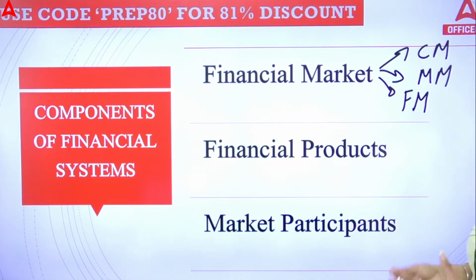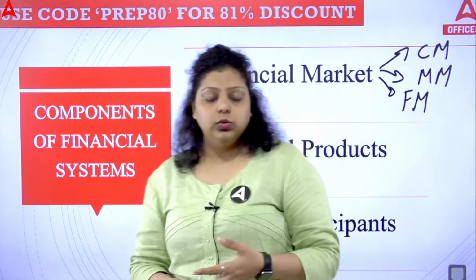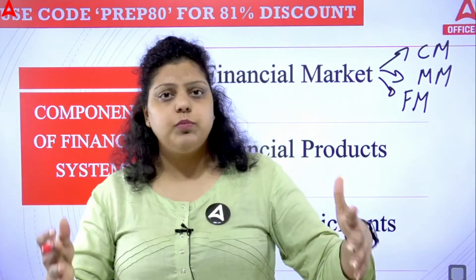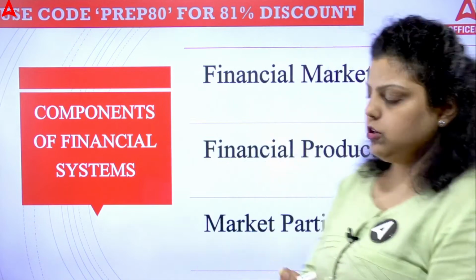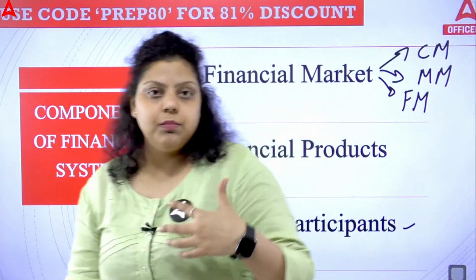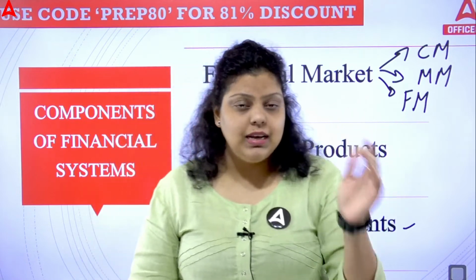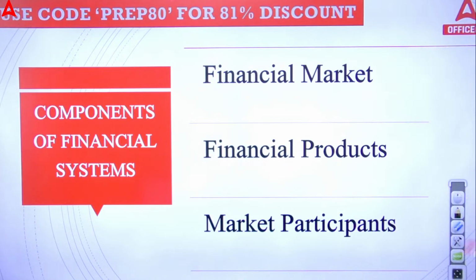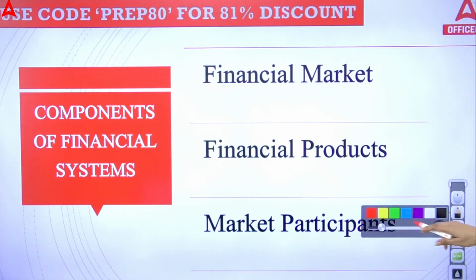The financial products are many: deposits, withdrawals, your loans. Apart from that, certificates of deposit, commercial paper, treasury bills, cash management bills, shares, bonds, debentures, etc. All these are the financial products. And market participant simply means the persons who are participating in the market, like I can participate, you can participate. Commercial banks can participate, NBFCs can participate, primary dealers can participate, your portfolio managers can participate, etc. These are the market participants in the Indian financial system. So these are the three components of your financial system.